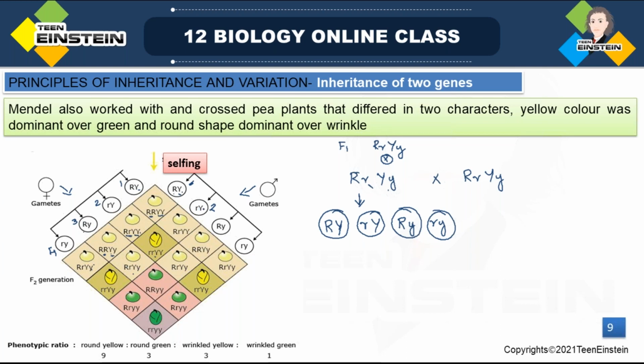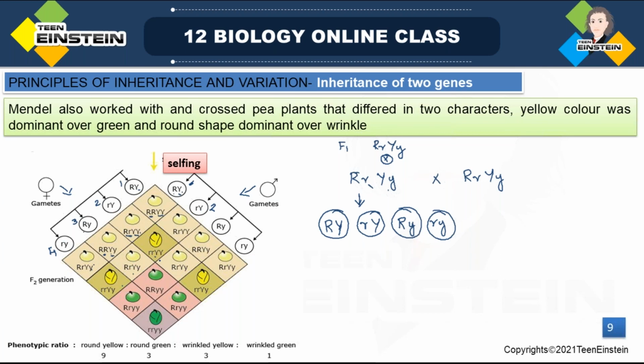Next is capital Y, small y. And the fourth combination, how will it come? Small r from this one, small r from this one, then capital Y from this one and small y from the fourth female gamete. So the second male gamete combinations also got over.